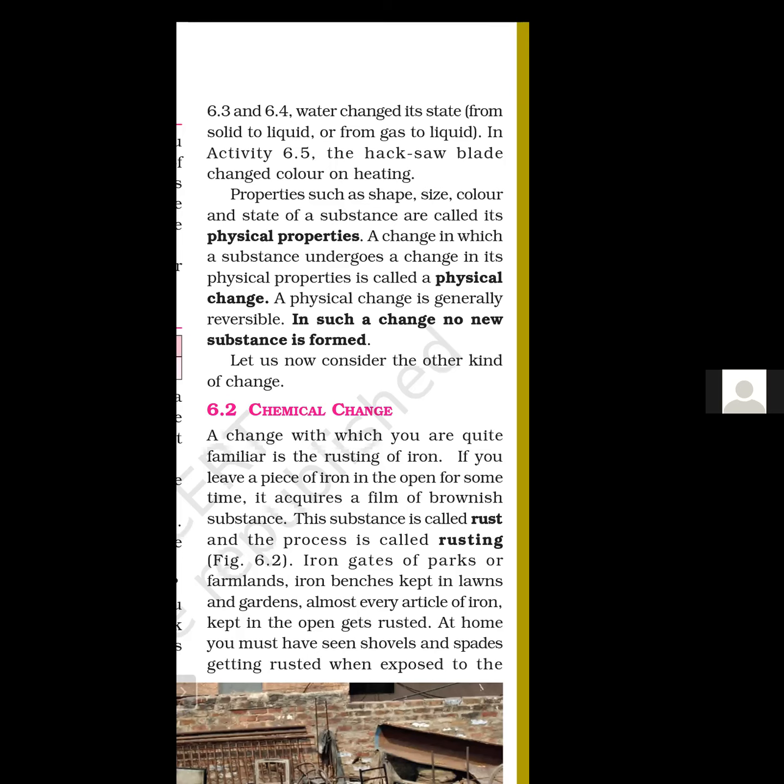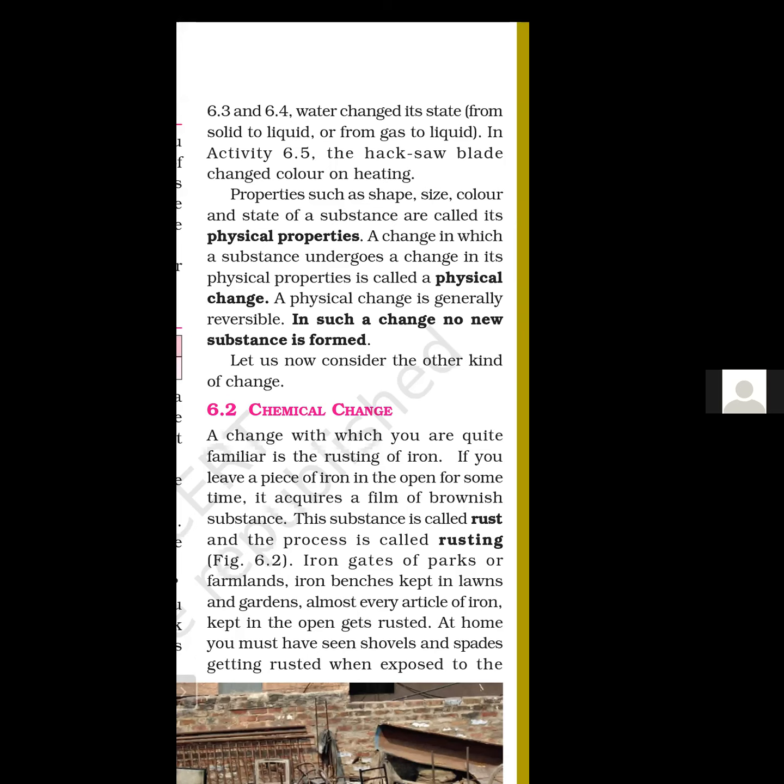Digestion of food. Digestion of food inside our body is a chemical change. We are eating some type of food. After digestion, after breaking down of the food, new substances are formed inside our body, which are totally different from the original substance. So what type of change is this? Chemical change.